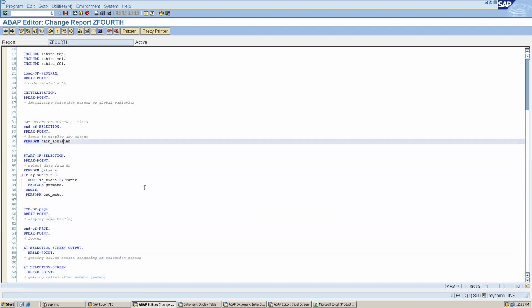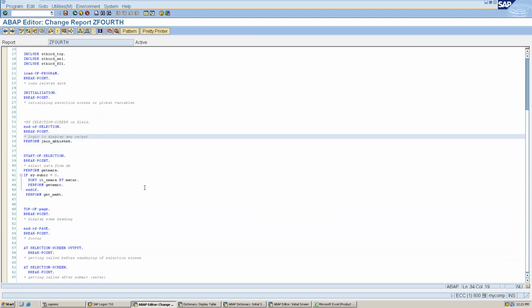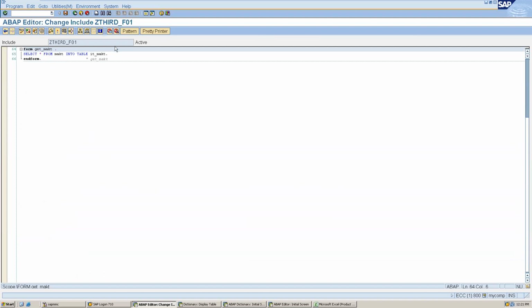For example, now you have to change your query of MAKT. So what you have to do is just go to the form, because you know we will get that query there, and you have to change it there.